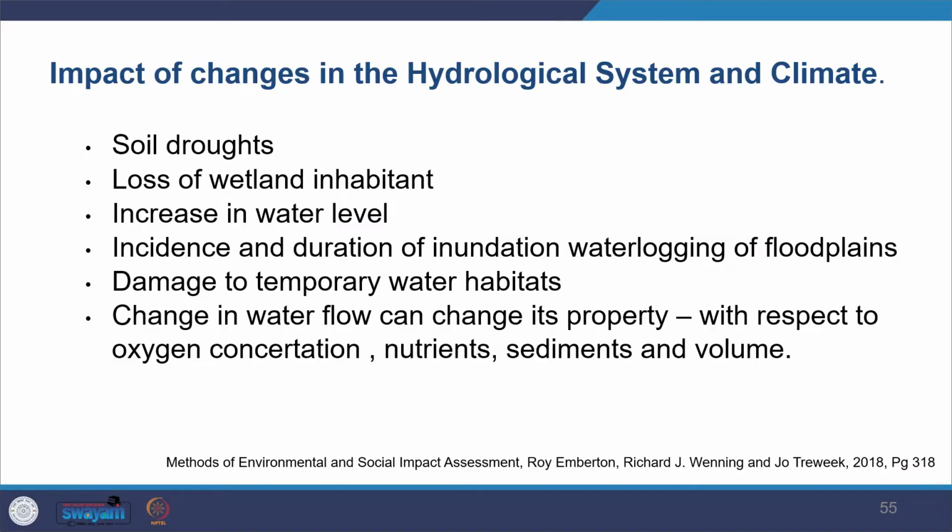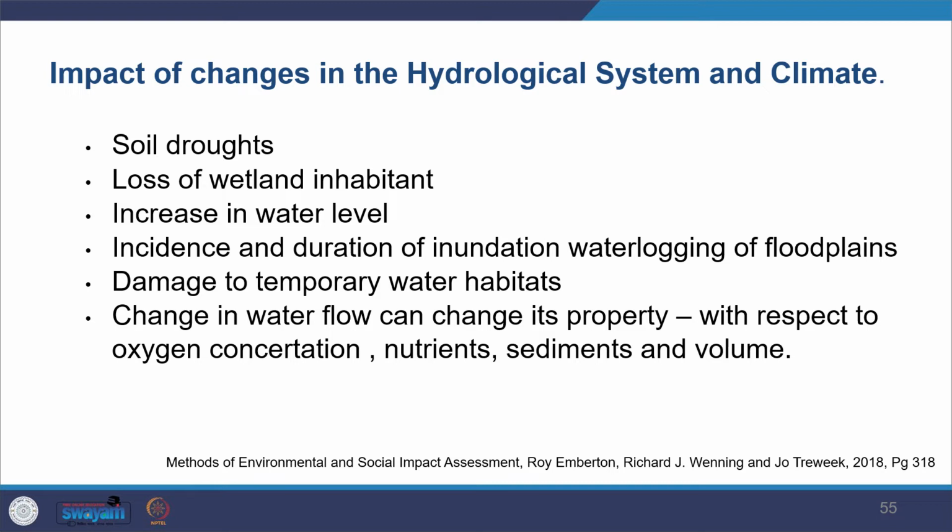And then you also see that changes in the hydrological system and climate can also impact. There you can see soil droughts, and you can also see loss of wetland inhabitants. You also notice that there is impact of an increase in the water level.